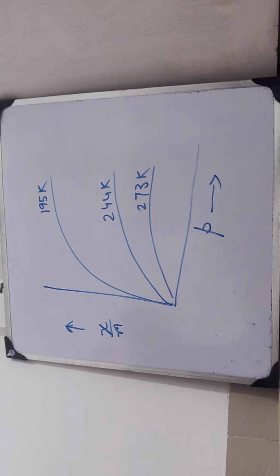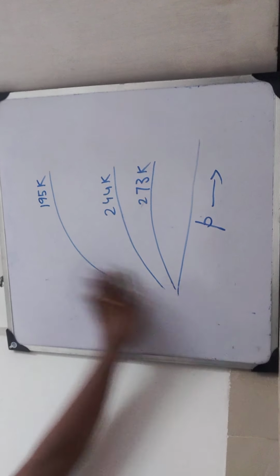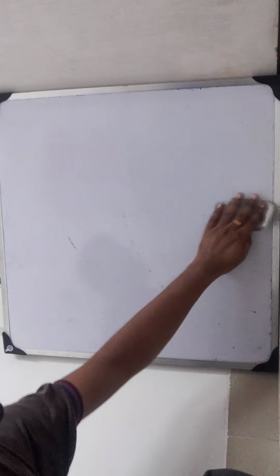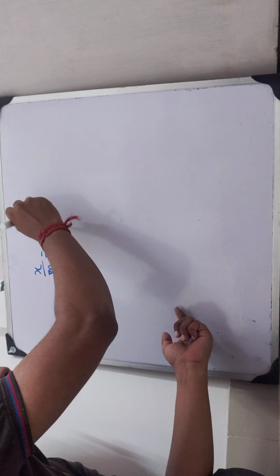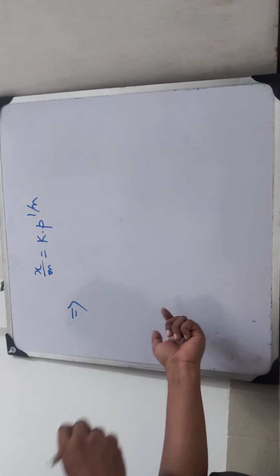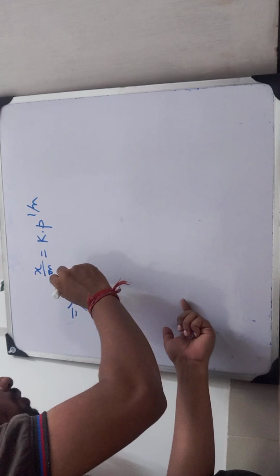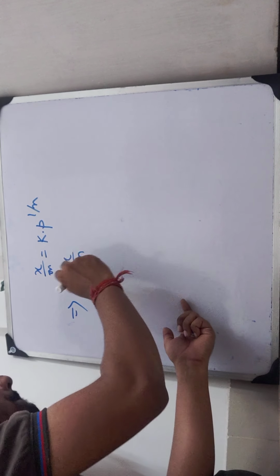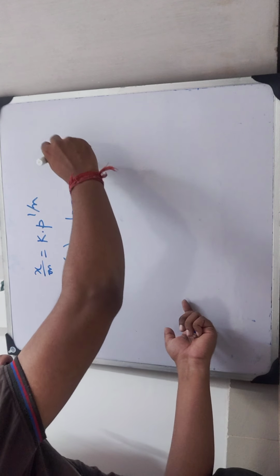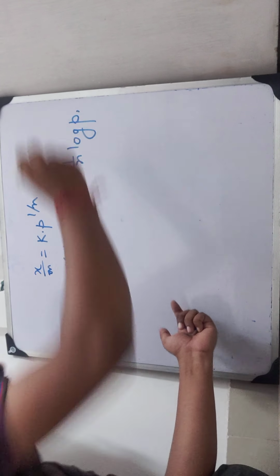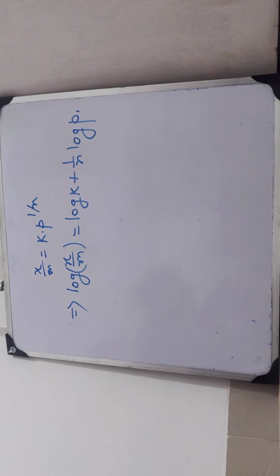Okay, so let us carry on with this equation. What was the equation? x by m equal to k into p to the power 1 by n. If we take log on both the sides, what will we get? Log x by m equal to log k plus 1 by n log p.